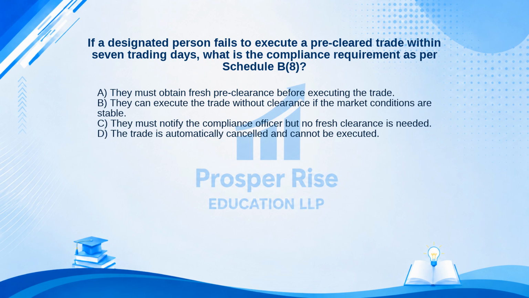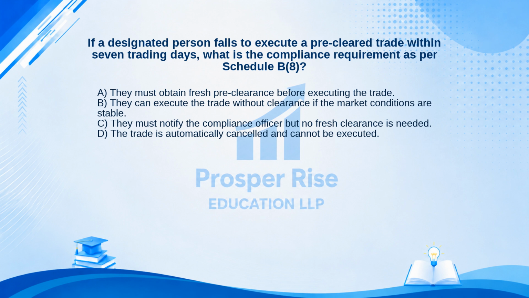A. They must obtain fresh pre-clearance before executing the trade. B. They can execute the trade without clearance if the market conditions are stable. C. They must notify the compliance officer, but no fresh clearance is needed. Or D. The trade is automatically cancelled and cannot be executed. Take a moment to pause the video and decide.